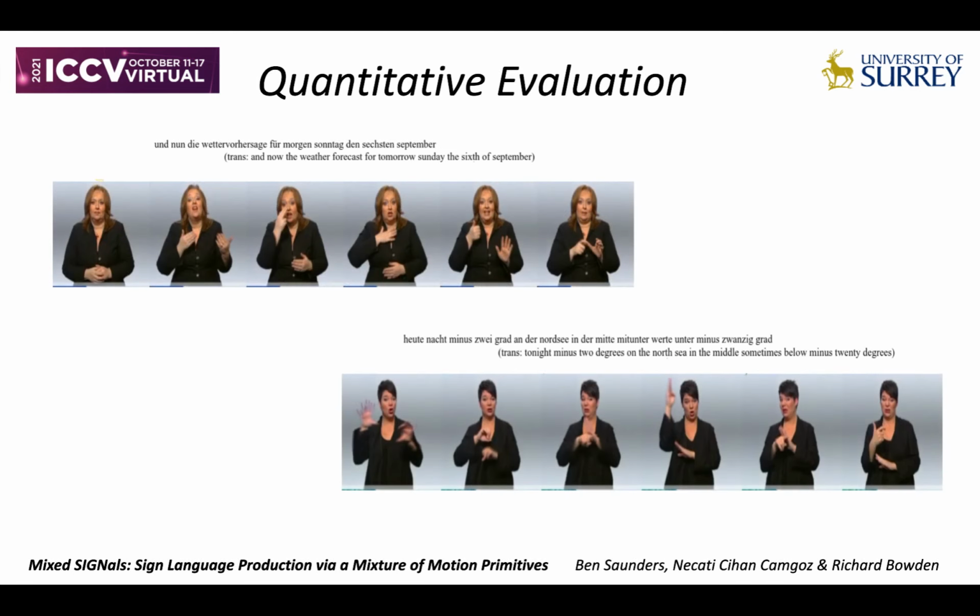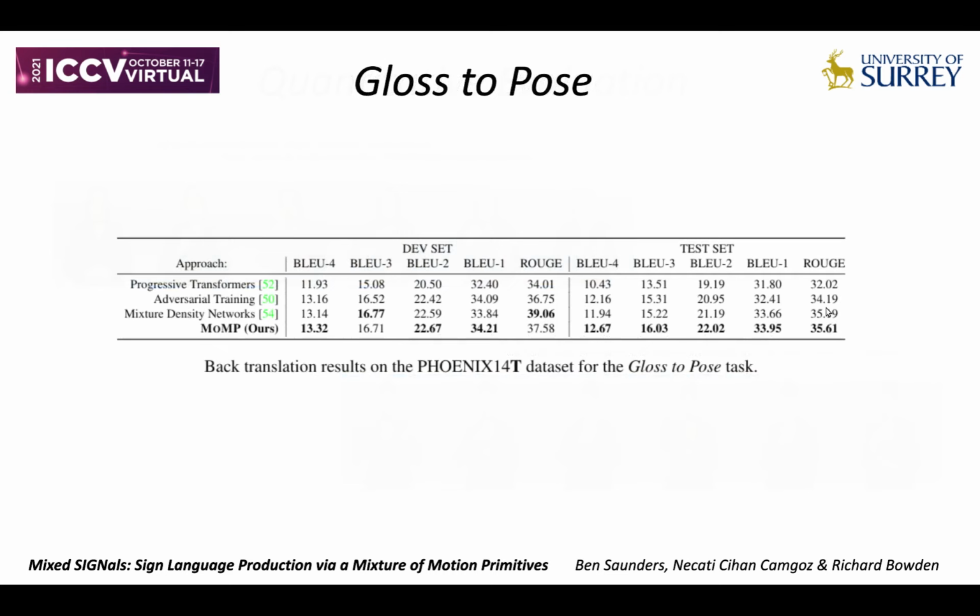We evaluate our model on the Phoenix 14T dataset using the state-of-the-art SLP evaluation metric of back translation. We first evaluate our model on the gloss to pose task, achieving state-of-the-art performance that highlights the effectiveness of our proposed mixture of motion primitives network.